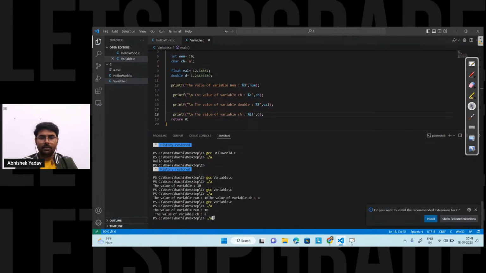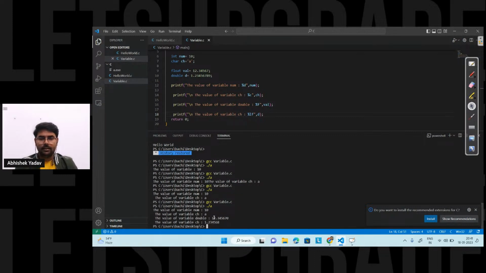Let's compile the program, and after compiling the program, we will run the program here. So here you can see I am getting the correct output, right everyone? So we are getting the correct output till this point.